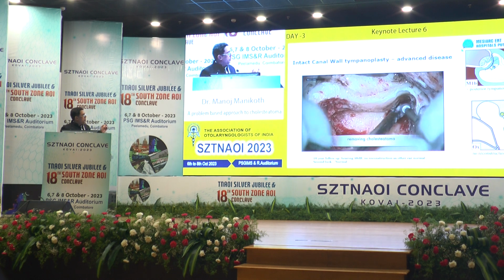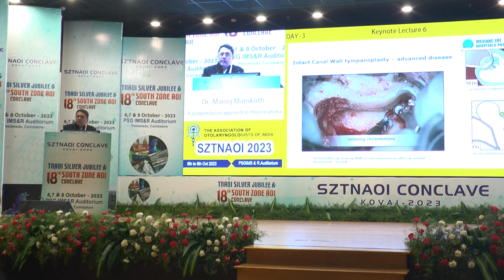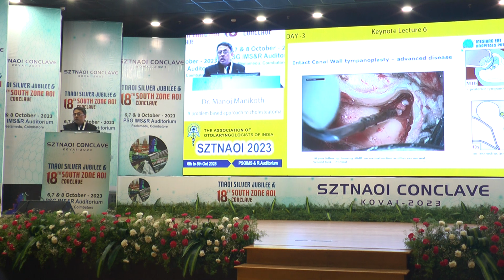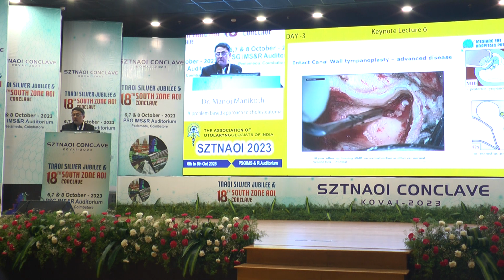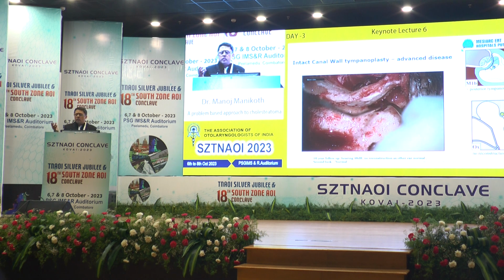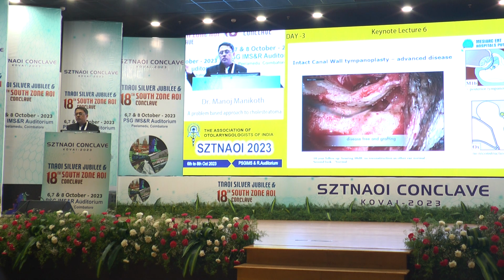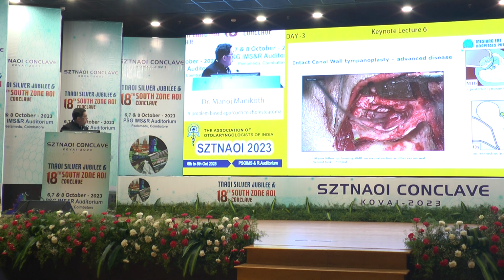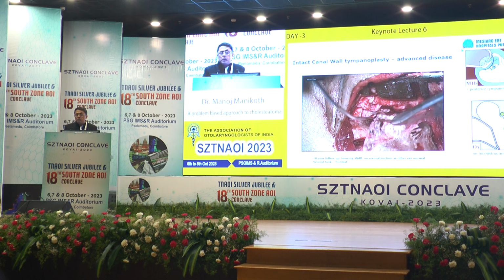So what you would do is that you would actually take out the entire mastoid, go right down to the tip, extend the posterior tympanotomy, make sure that you see the entire canal wall. And at all times, keep the posterior canal wall intact. It has often been said, especially if you go to the temporal bone dissection course, Dr. Mohan always says that the posterior canal wall is worth its weight in gold. It is actually true. So if you don't damage that wall, if you can do that, you can actually take away a lot of the disease from the middle ear, from the sinus tympani, and also be amenable for a